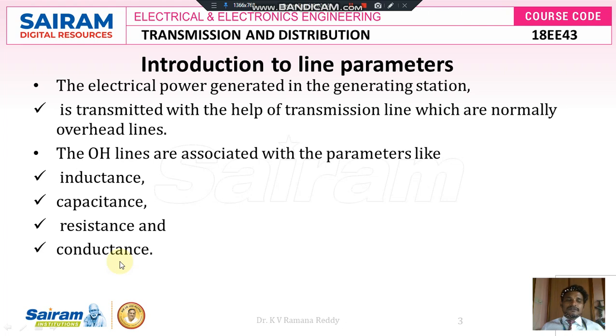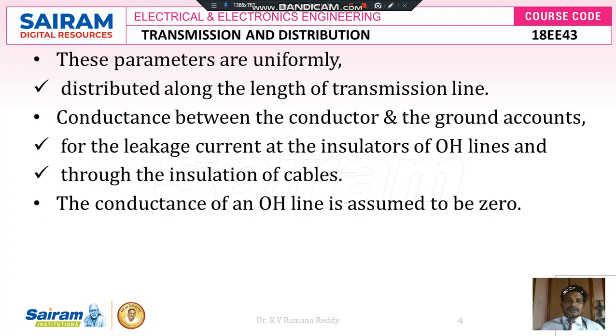These conductors have line resistance, line inductance, line capacitance and line conductance per unit centimeter of the given conductor, because these line parameters are all distributed parameters throughout the given length of the transmission line, which is constructed between the generating station and the receiving end station. These parameters, like line resistance, line inductance and line capacitance, are distributed uniformly along the total given length of the transmission line.